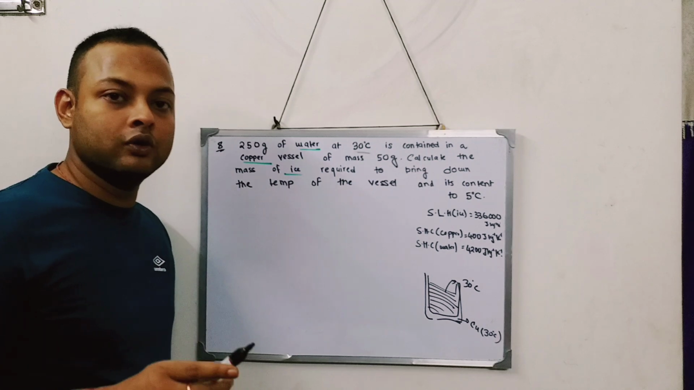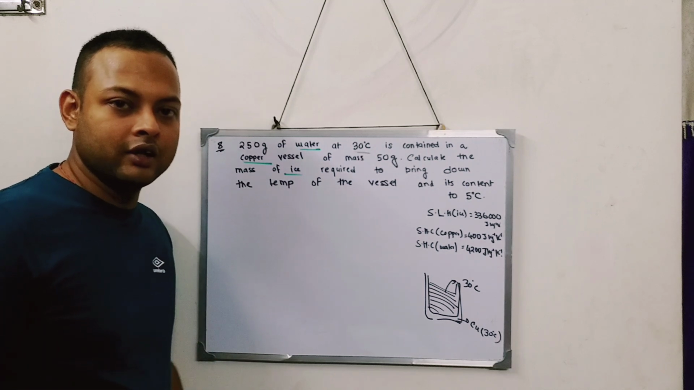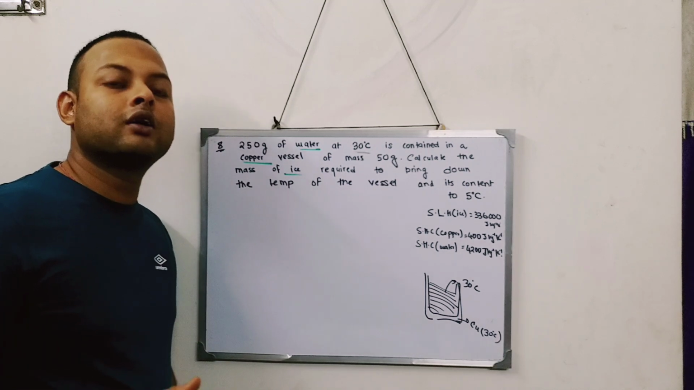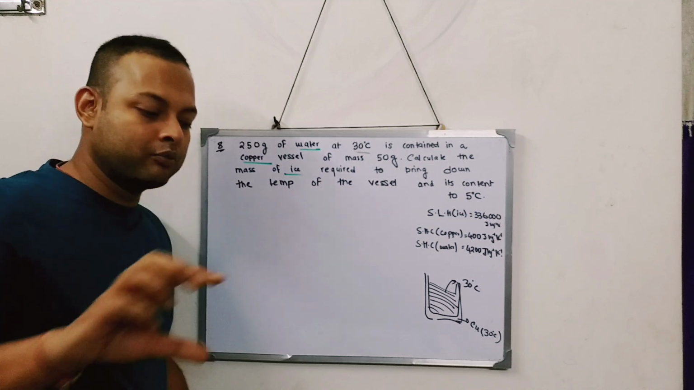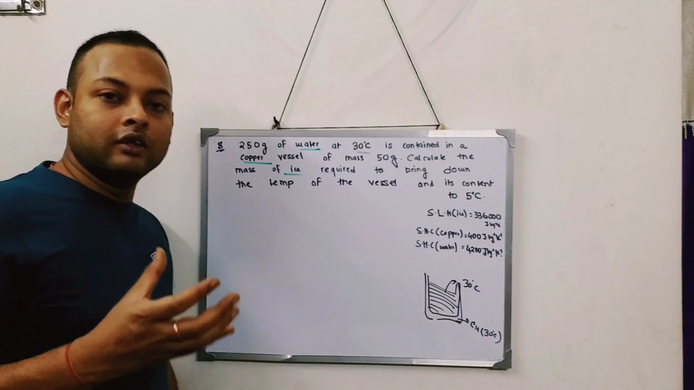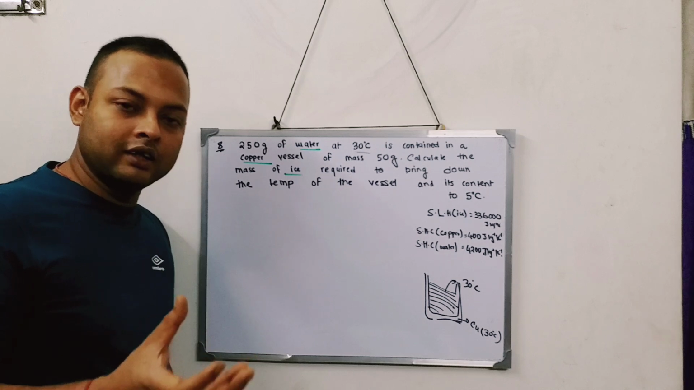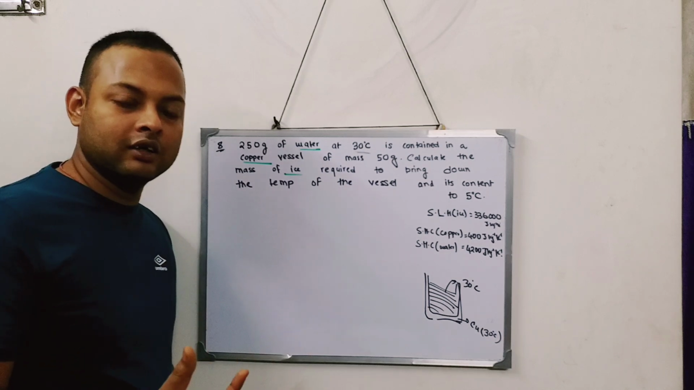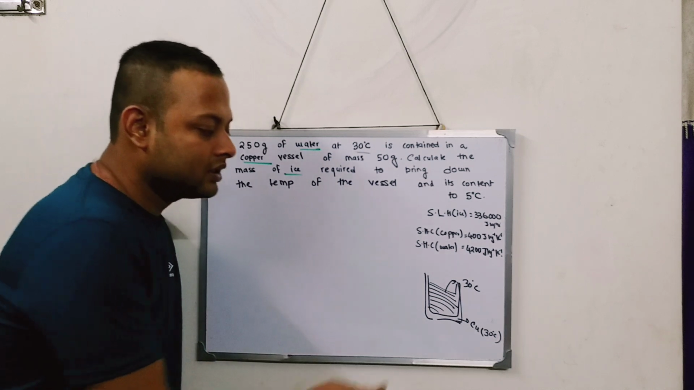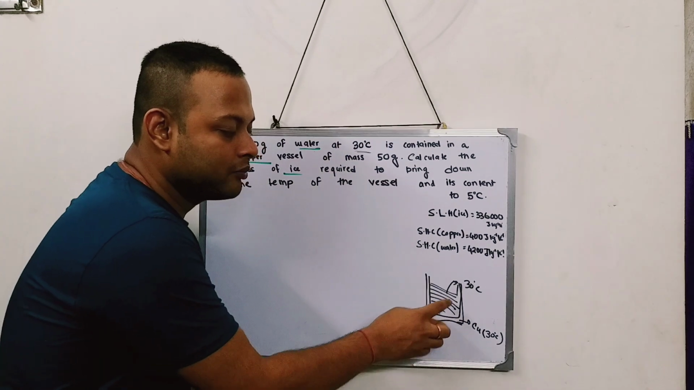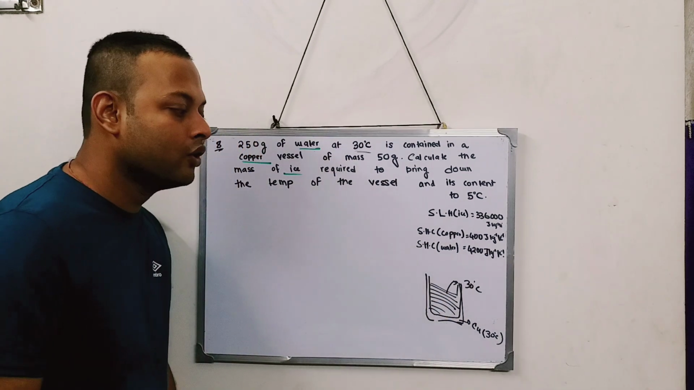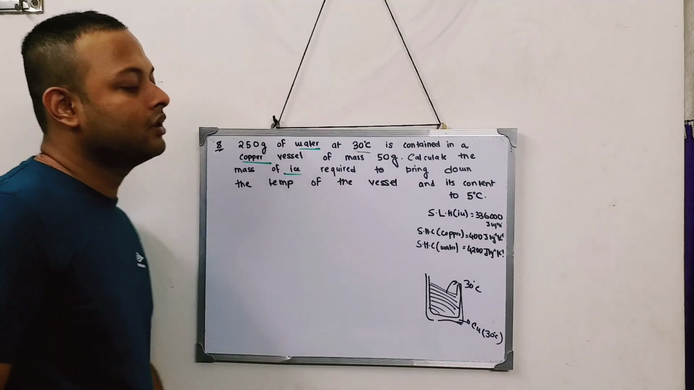It is similar to the summer season when you are drinking some cold water. Take the water from the refrigerator and put it in the steel glass. The temperature of the water and the temperature of the glass will be the same. So over here, the temperature of this copper vessel and the temperature of the water kept inside it will be the same. Both are at 30 degree.